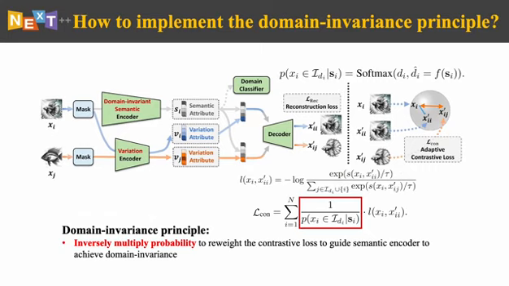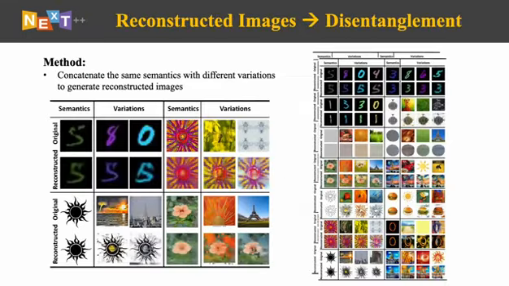And also, we draw inspiration from inverse propensity weighting in causal inference. We inversely multiply the probability to reweight the loss. We show this in this expression. Probability P here is the predicted score for the ground truth domain. This adaptive contrastive loss helps our model refine domain invariant semantic encoder learning. This also helps us to achieve the domain invariance principle.